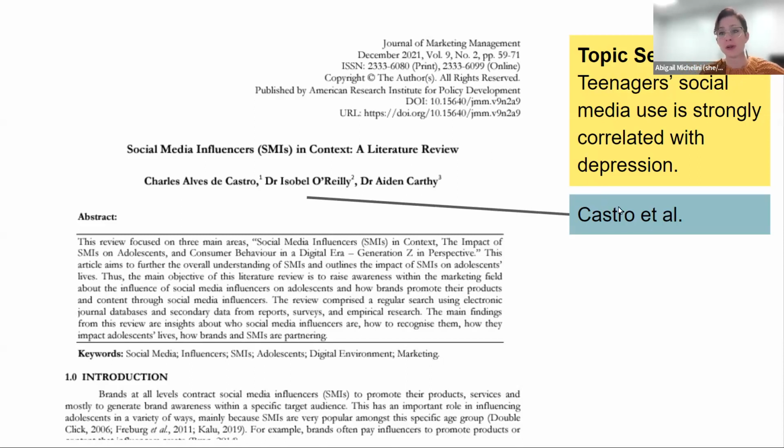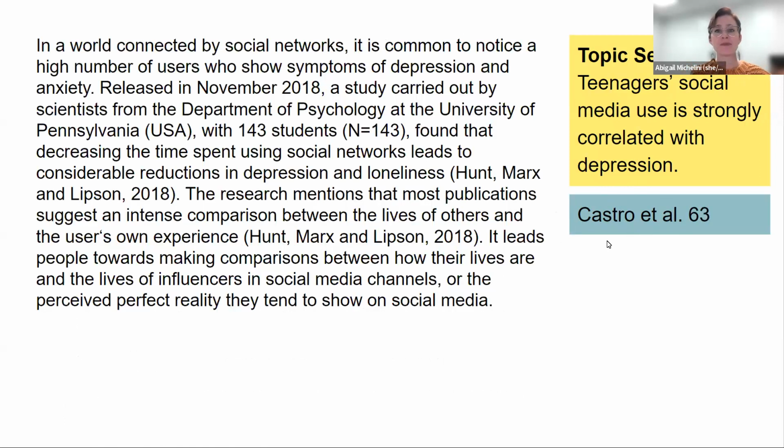He did the most work here, or she, or they, and we need to make sure that they get credit for that. So we put their last name here, and then because there's 3 or more authors and we're working in MLA format, we don't have to list the other ones. We can just put et al. This is my in-text citation. I like to have this ready whenever I'm pulling information from a source so that I know where it came from and I don't have to think about that in-text citation later when I'm trying to integrate it into my paragraph, right? So I have that ready here. On page 63, you'll notice I added to my in-text citation here. I found a quote that supports my topic sentence. You can see my topic sentence is still here, right? Social media use correlated with depression.